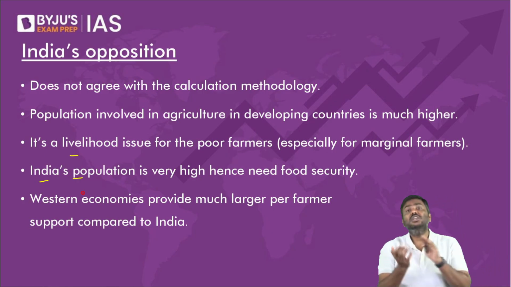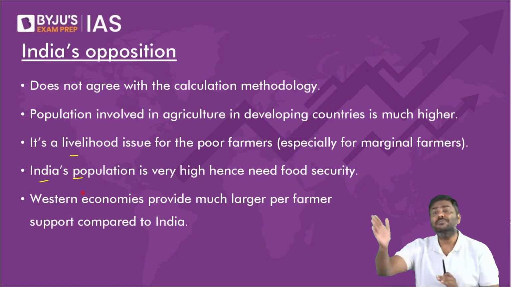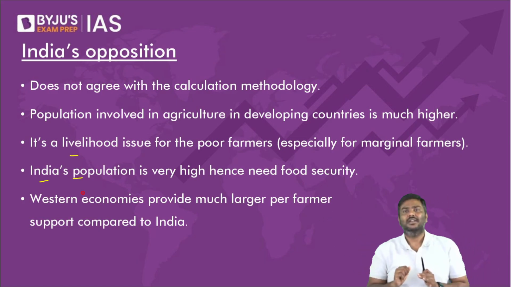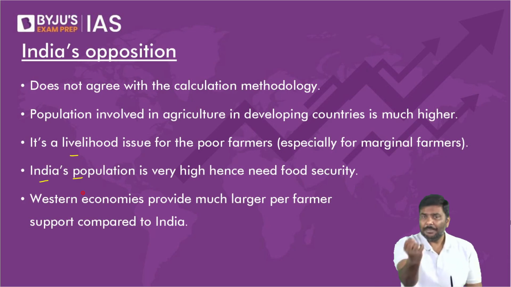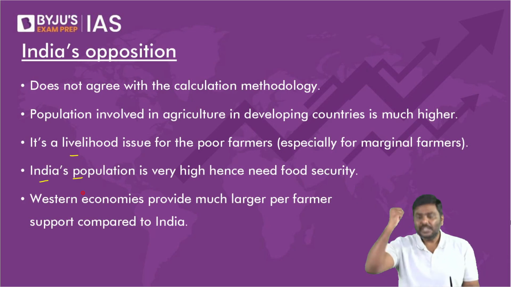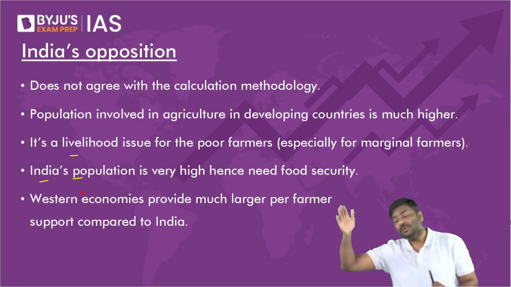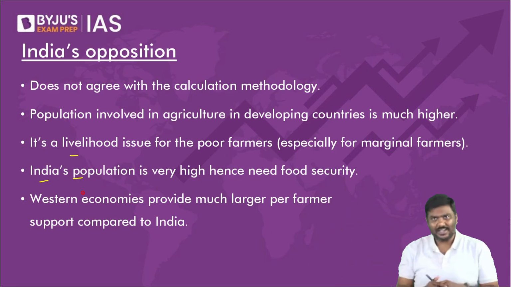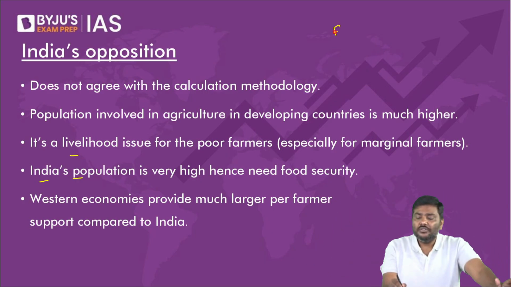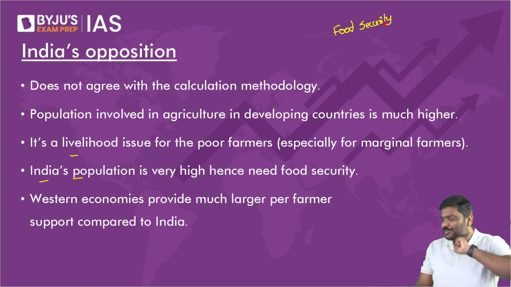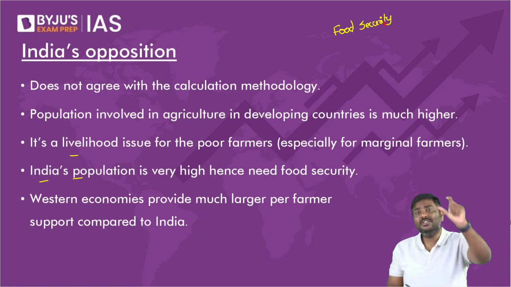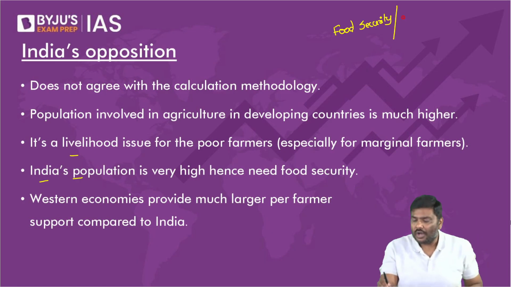Second one, have a look at this. The population which can be classified as poor population in India is very, very high. Crores of people can be classified as poor in India. Can they afford the food grains at market prices? They cannot afford. So government says, I will pay MSP, purchase the food grains, use it for distribution purposes.